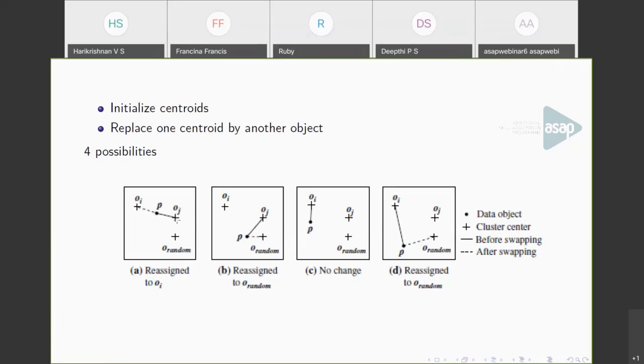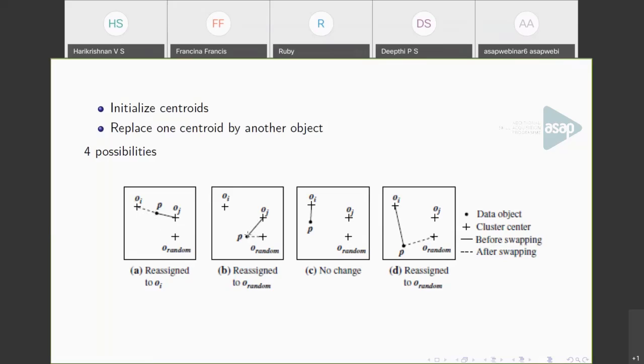Now in the second iteration, we have to pick another data point at random. I'm choosing O random, and calculating the distance of P from this O random. Now we find that P is closer to OI than O random, so P will be reassigned to OI. This is the first case: we assigned P to OJ, picked another point, found the distance is minimum to OI than O random, so we reassign.